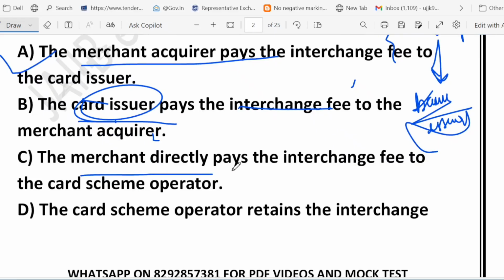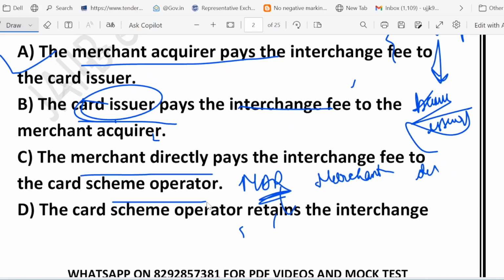Option C says the merchant directly pays the interchange fee to the card scheme operator. Yes, this one is also incorrect. The merchant pays a charge which we call MDR. That is the peculiarity of this session: I don't only explain the correct one, I explain each and every option, because in the upcoming examination you may face a question based on any of the options. So you should have complete conceptual clarity. You know what is MDR? MDR stands for merchant discount rate. The merchant pays a charge called MDR to their bank.